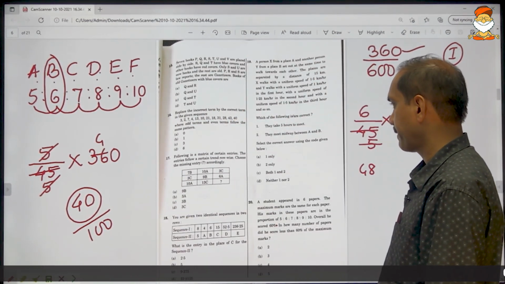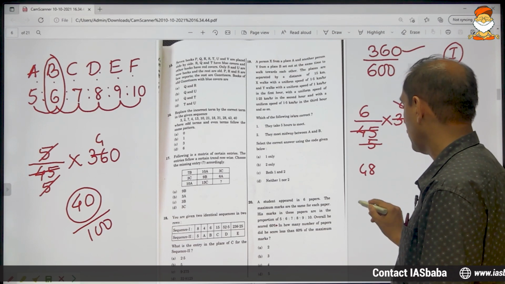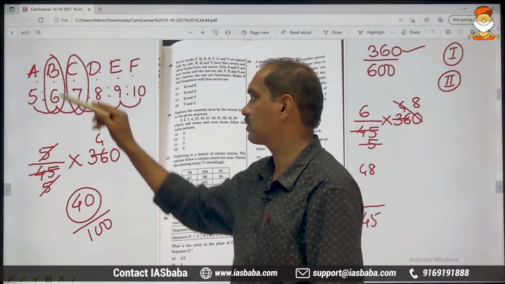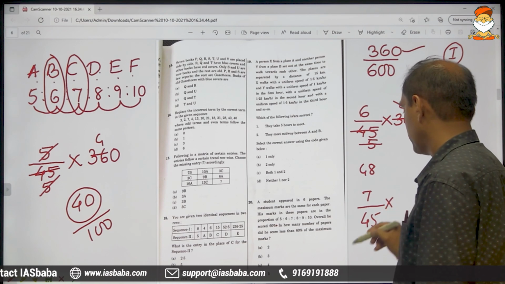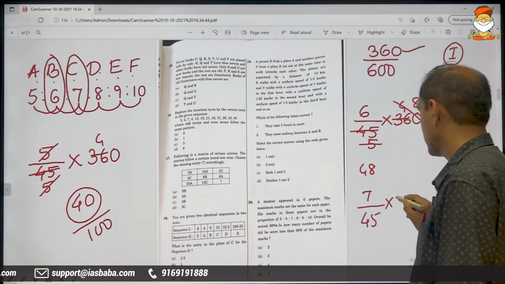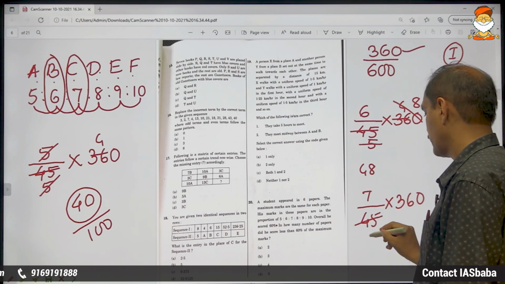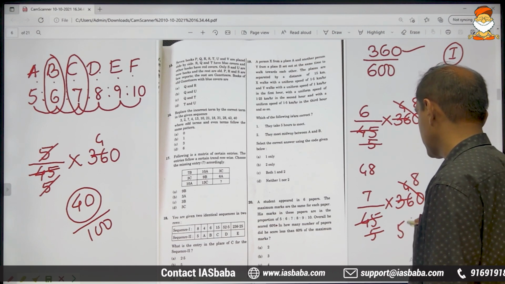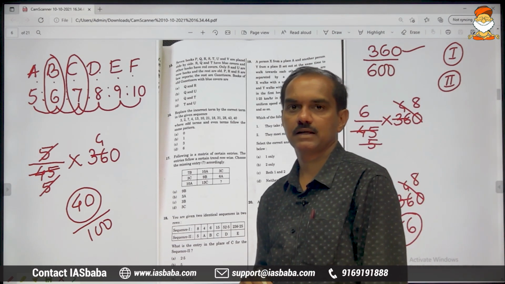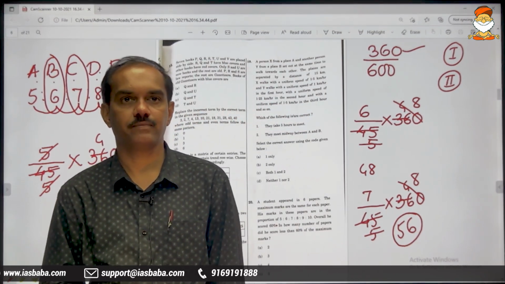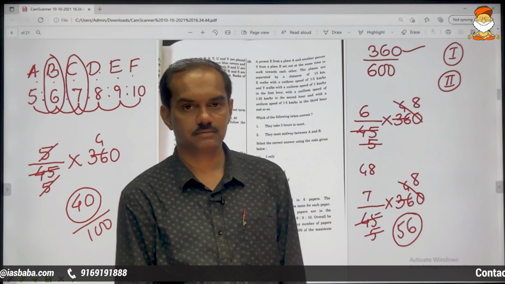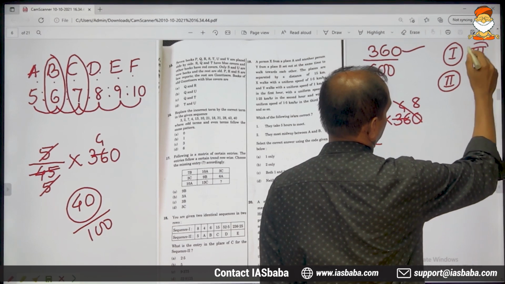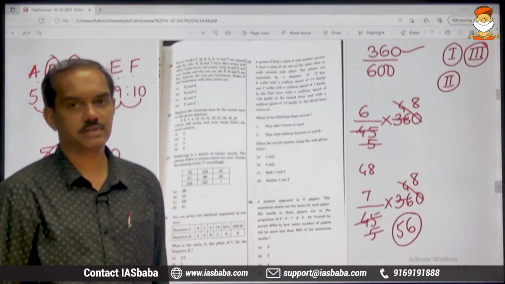Moving on to the third. In the third paper, out of 45, his score is only 7. But he has not scored just 45, he has scored 360 in all. 9 5s are 45, 9 4s are 36, so 5 8s are 40, 8 7s are 56. 56 out of 100 in paper 3, and it is of course less than 60. Therefore, paper 3 will also get counted. In paper 3 also his performance is less.